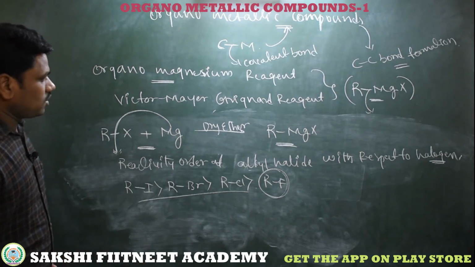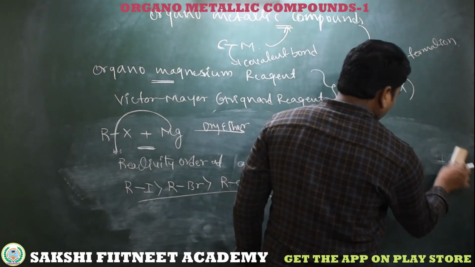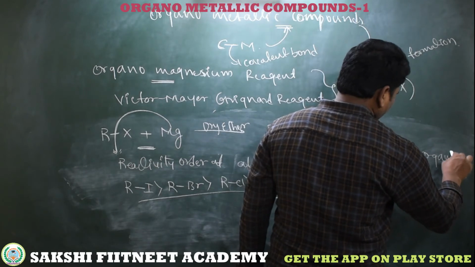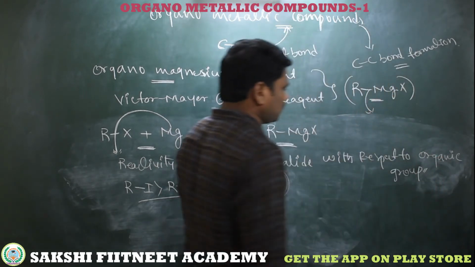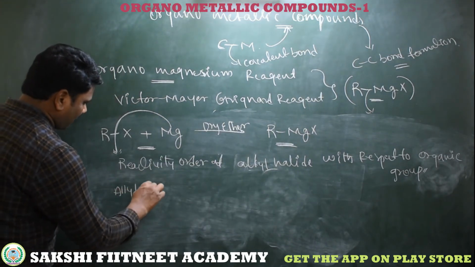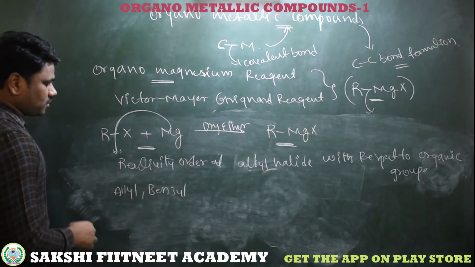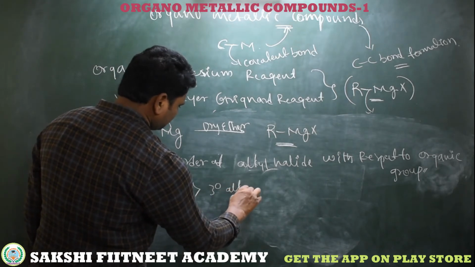Now we will discuss the reactivity order of alkyl halides with respect to the organic group. Simple: allyl and benzyl groups are more reactive than tertiary alkyl halide.